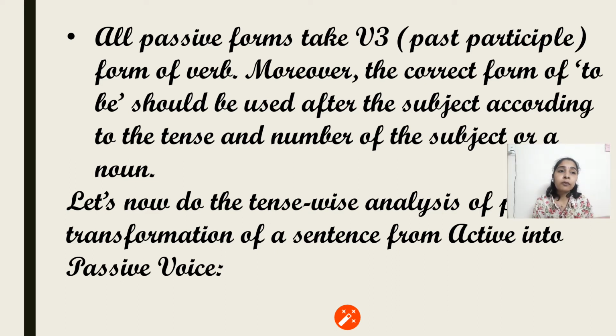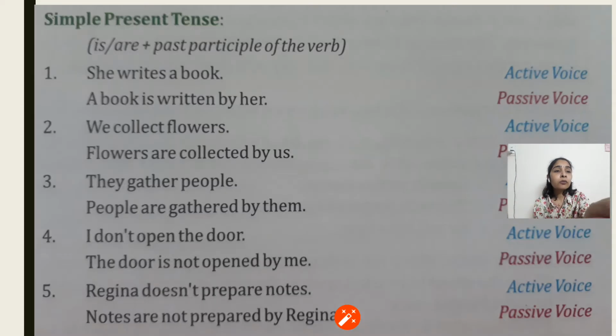We had 12 tenses in active voice, and here we have only 8 tenses, and only the third form of the verb is used in all of the tenses, and the second thing is that the correct form of to be is used everywhere. Now let us start with the first one, and that is the simple present tense.